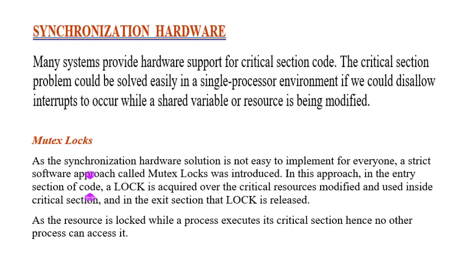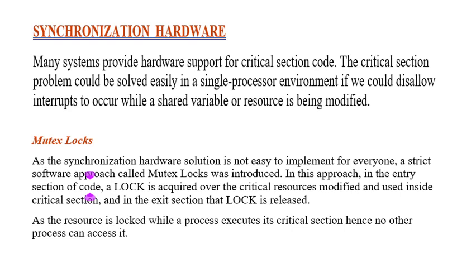A strictly software solution, which is called mutex locks, was introduced. In this approach, in the entry section of the code, one lock is acquired over the critical section resource, as I explained in the previous video. If a process enters the critical section, the entry section will be locked.